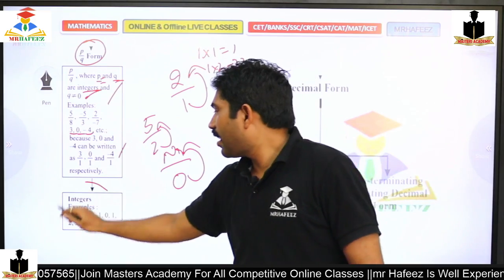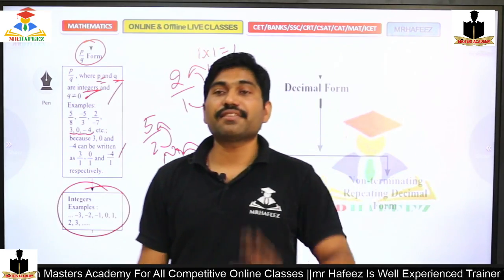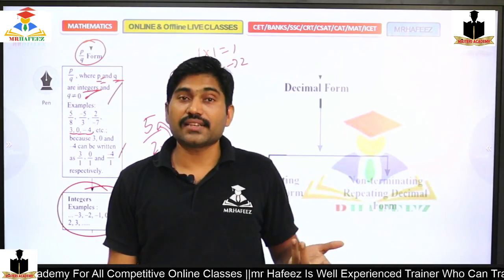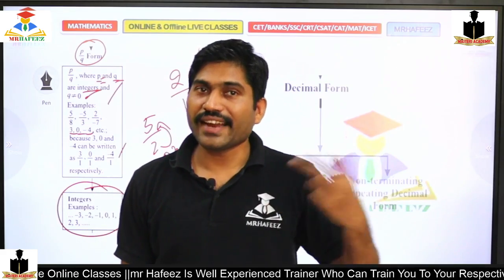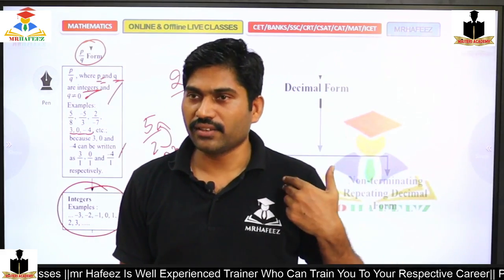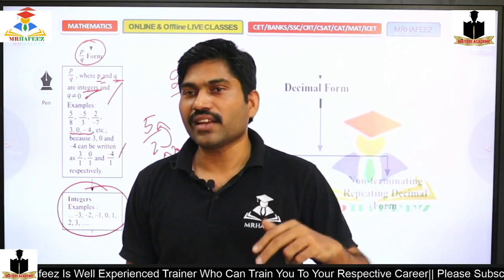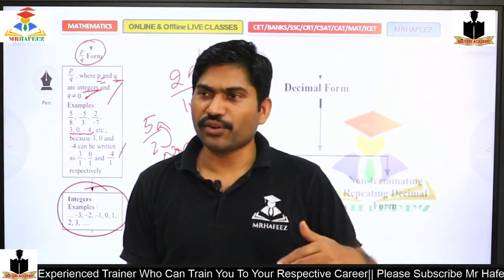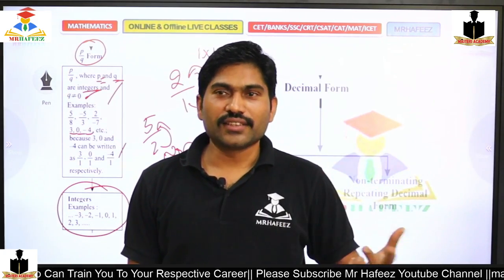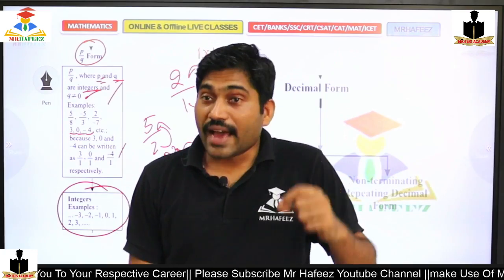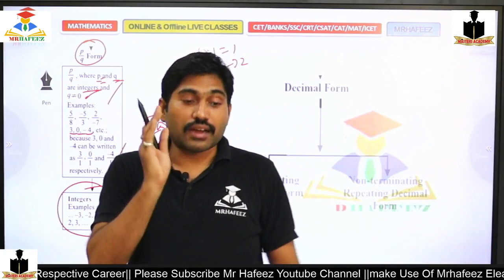What about this? All integers I can write in the form of P by Q. Yes or no? The reason is, take any integer, say 2: 2 by 1 I can write. Take 2, the same, 4 by 2 I can write. Take 2, 6 by 3. Take 2 again, 8 by 4, 10 by 5, 12 by 6. So I am just making n number of forms of only 2.